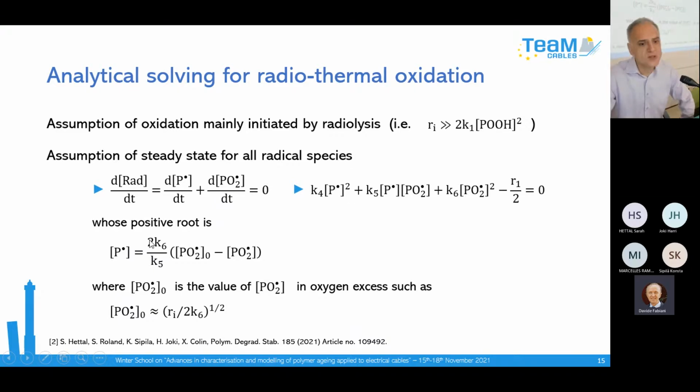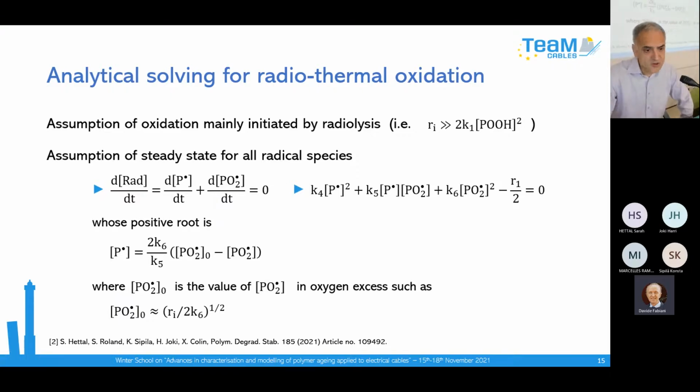You obtain this very simple equation, saying that you have a concentration of peroxy radical with a proportionality directly with the concentration of alkyl radical.